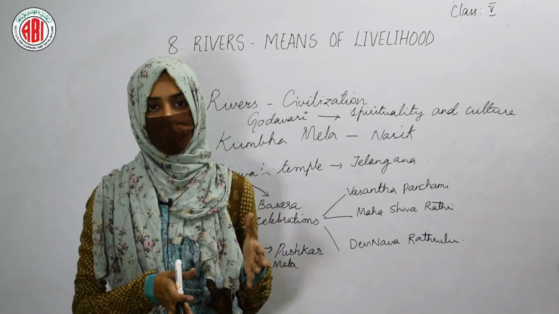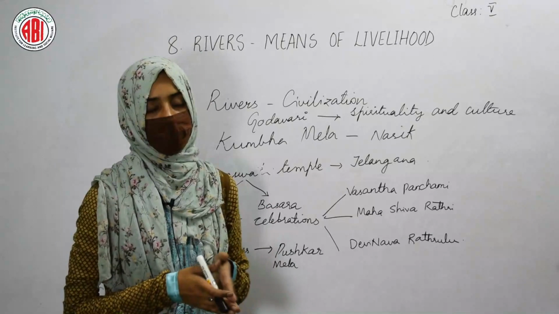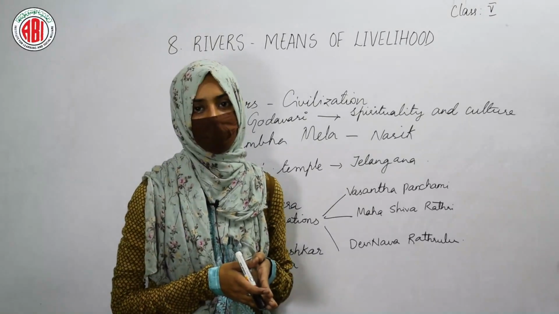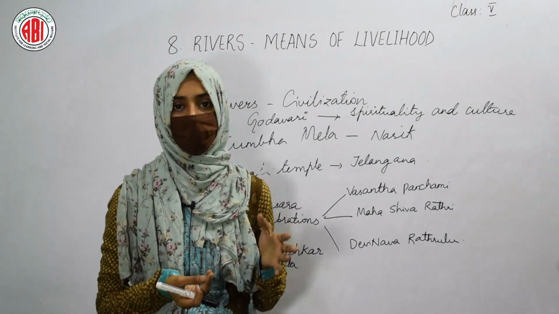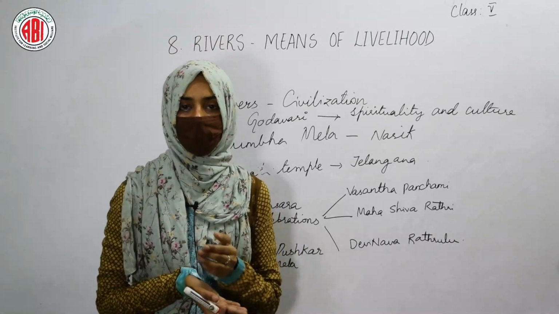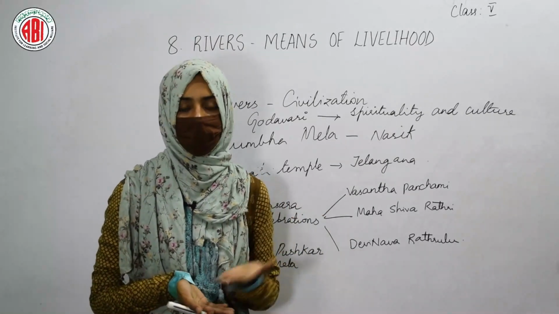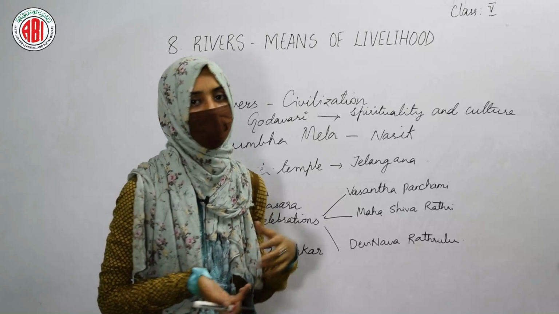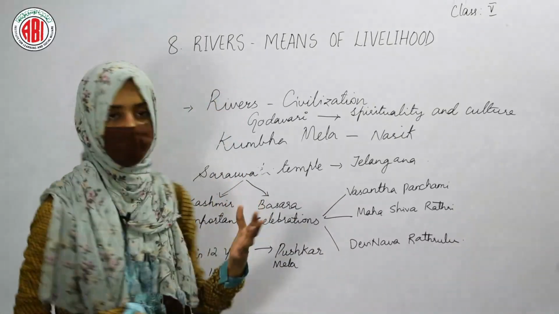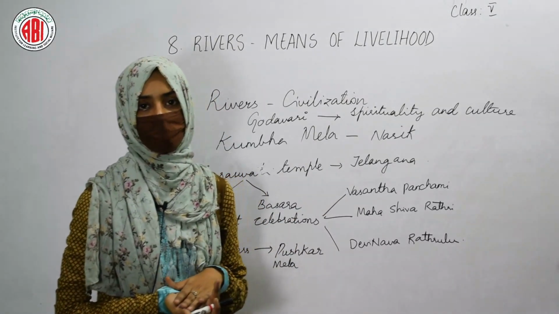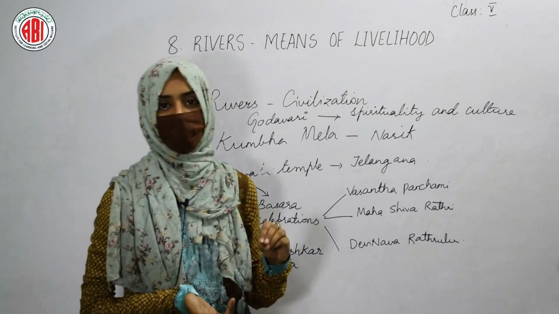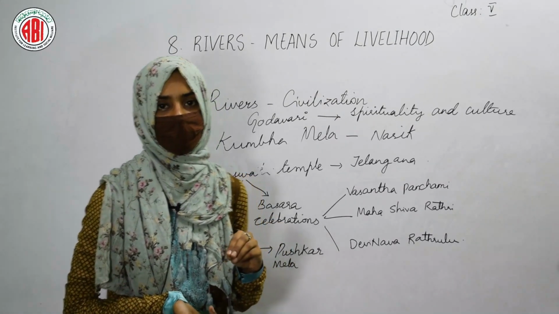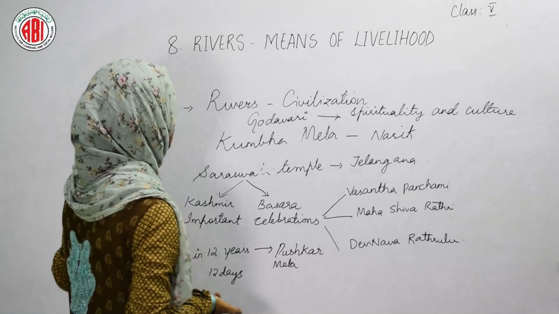All such domestic purposes can also be fulfilled as they are living near the banks of the rivers. The rivers facilitate the people to live near them, as they can get water, which is an important natural resource. Just before, we discussed the origination of river Godavari and how it can be considered the means of livelihood for different people.